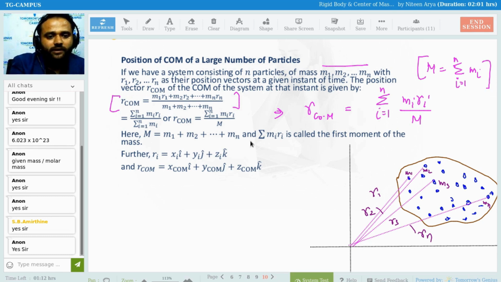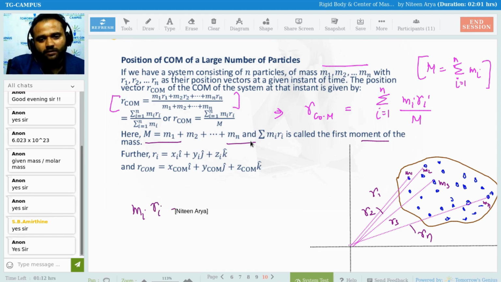That is written over here. Here M is M1, M2, M3, Mn, and MiRi is called the first moment of the mass, or the moment of the mass.